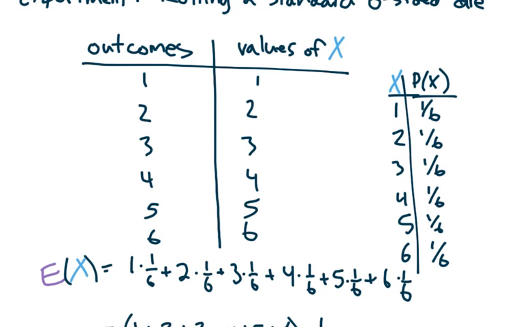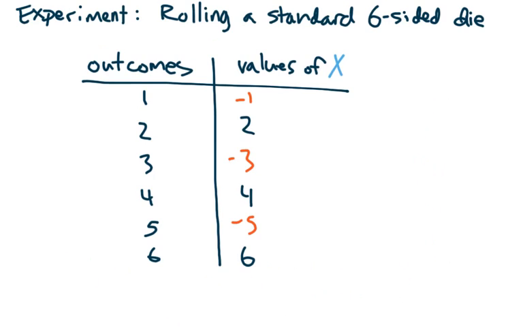Now, you'll never actually get a value of 3.5, but on average, in the long run, about half of your rolls will be below 3.5 and half of them will be above 3.5.